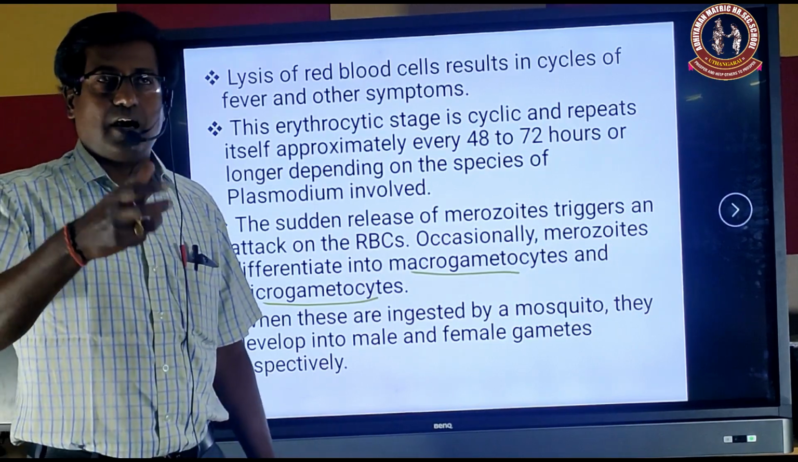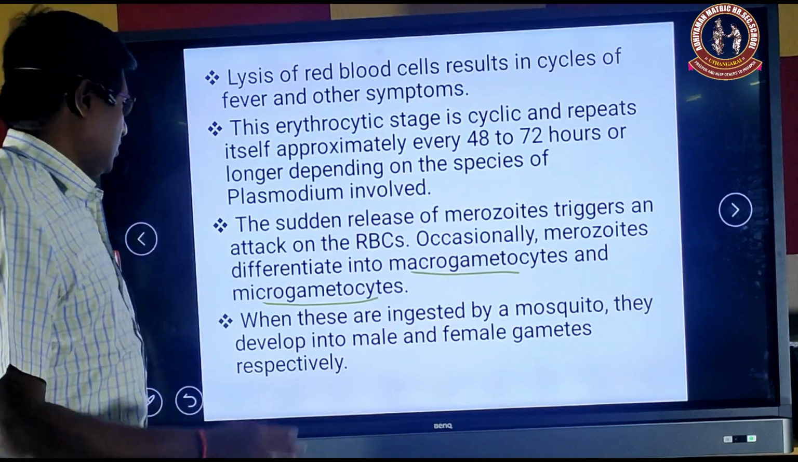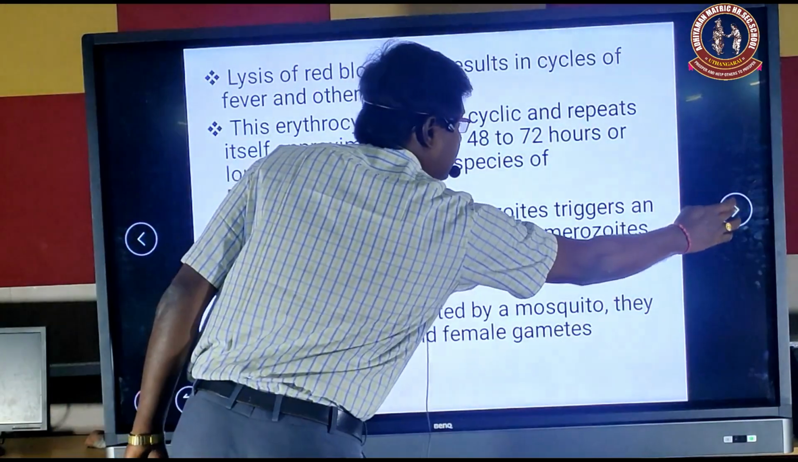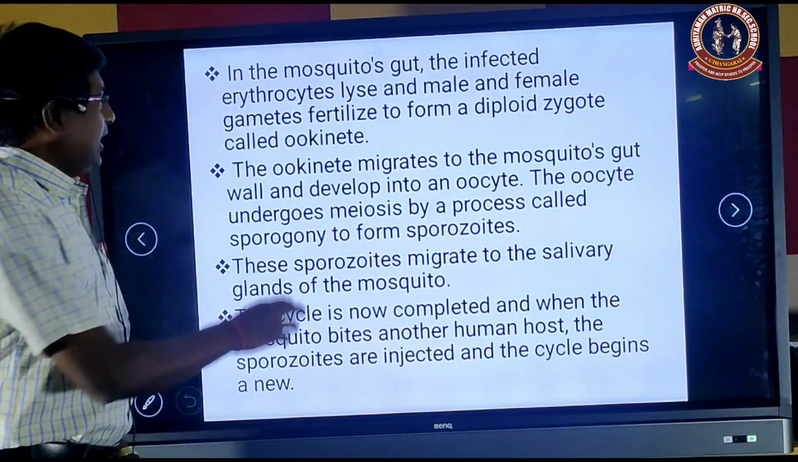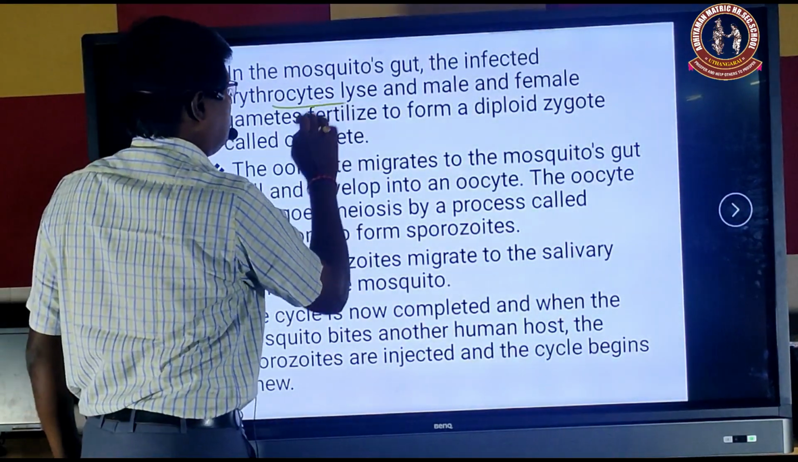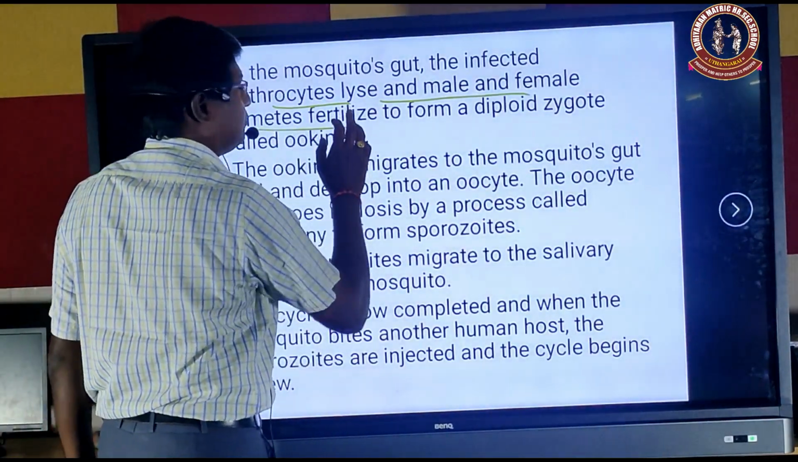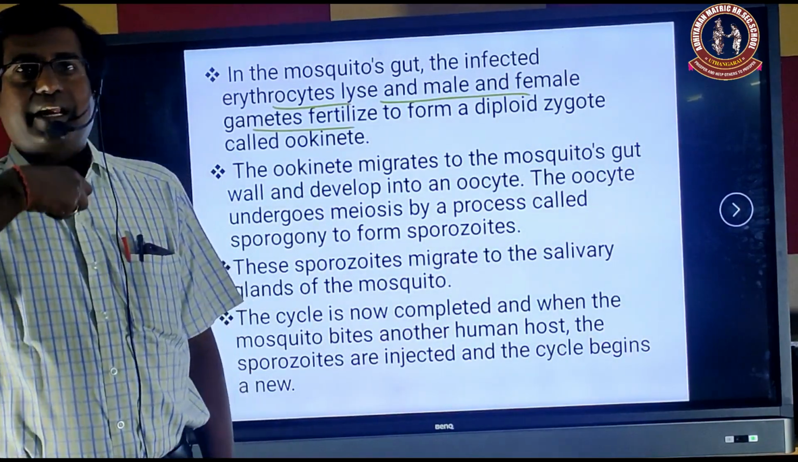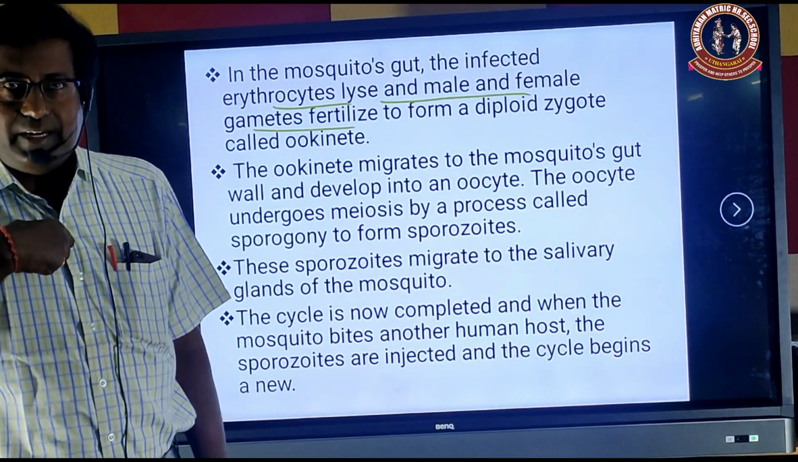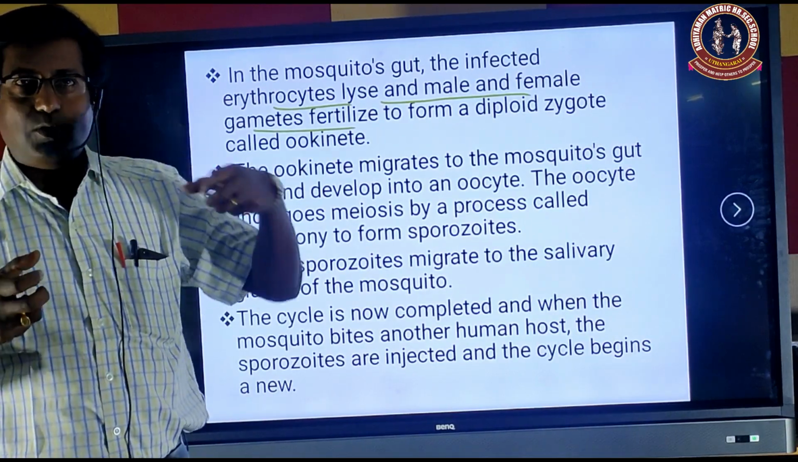Now these RBCs enter into the female Anopheles mosquito intestine. What will happen? These infected erythrocytes are lysed, and male and female gametes form. How are the male and female gametes formed? These erythrocytes get into the female Anopheles mosquito intestine, the RBCs are ruptured, and the macrogamete and microgamete come out.